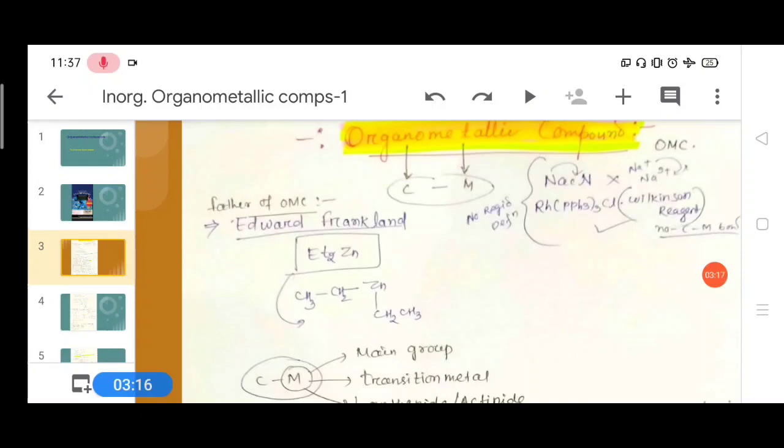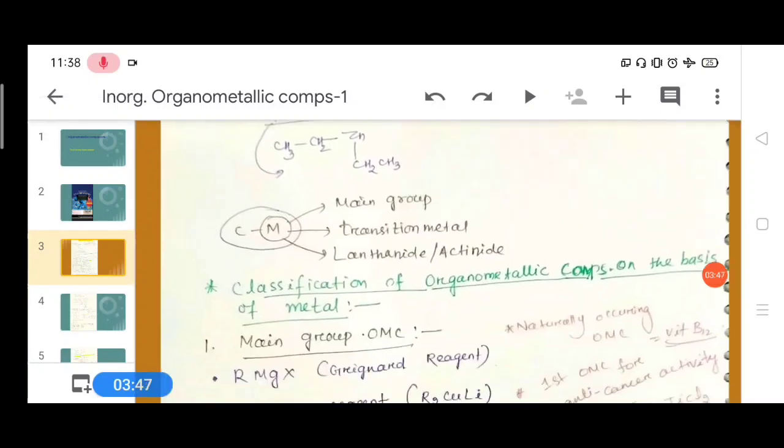It is the first organometallic compound prepared by Edward Frankland, okay. There are compounds which contain carbon and metal, but there is no bond between them, like Wilkinson reagent and sodium cyanide. These are not regarded as organometallic compounds because there is no direct carbon-metal bond. That is not in the definition.